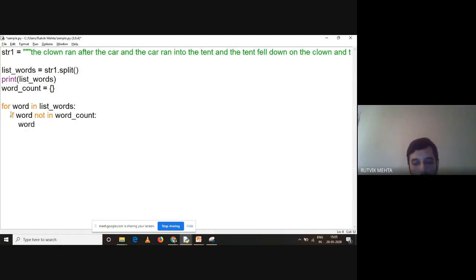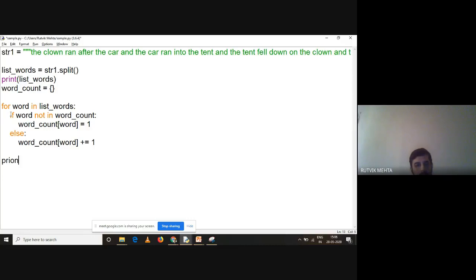So word count of word is equal to 1. Very simple, right? Else we are going to increment the count by 1. So word count of word plus equals 1, right?